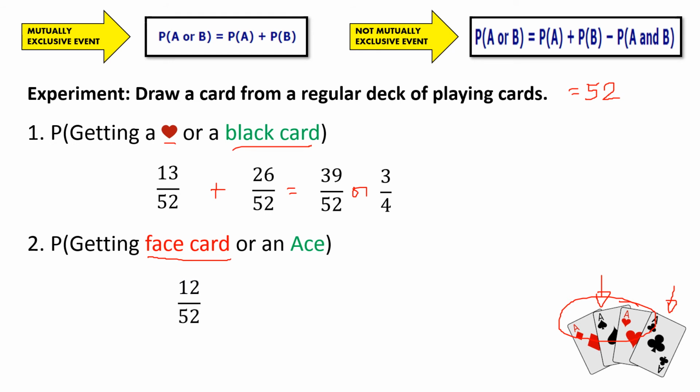For the second one, we do have ace, probability of getting an ace. So we do only have ace, then multiplied by 4 because those aces could be a diamond, a spade, a heart, or a club. So we do have 4 over 52. So is it possible for us to get a face card and an ace at the same time? The answer is no. So we're not going to have a subtracting value. So we just simply add these two probabilities. So 12 over 52 plus 4 over 52. So that gives us 16 over 52. So then we further simplify this one. So therefore, our final answer will be 4 over 13. Let's have more examples.